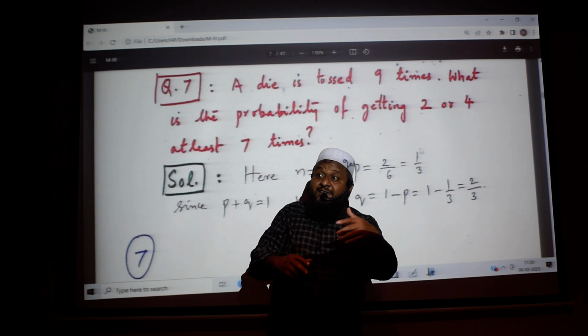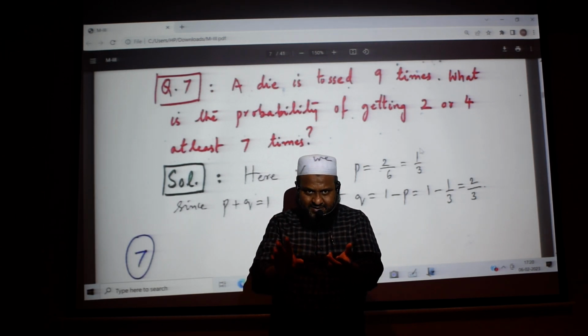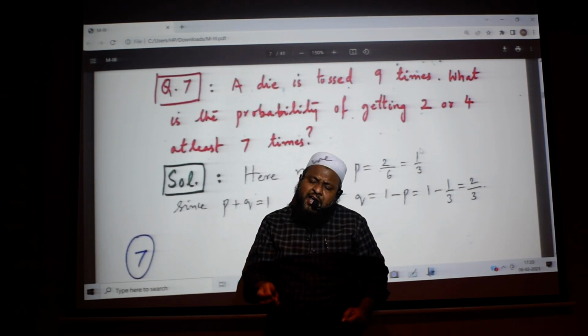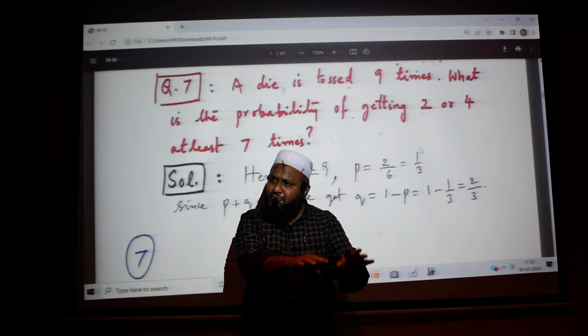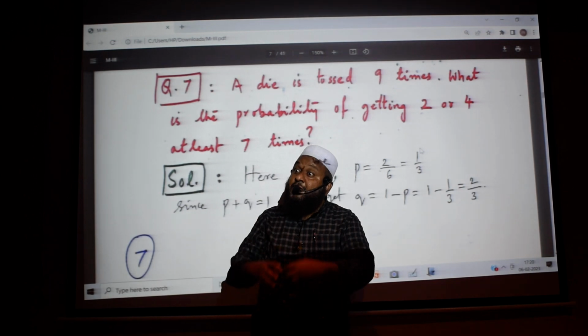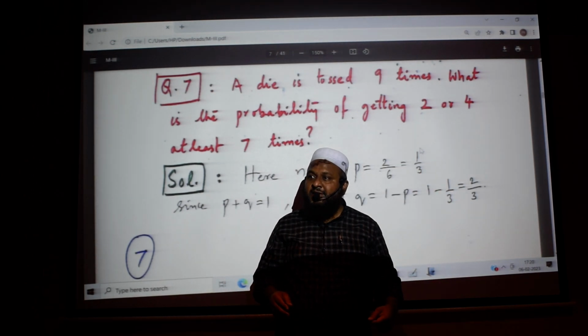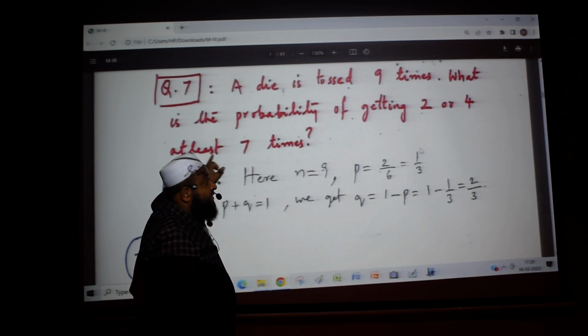What are the values now? That random variable will take either 0, no success, or 1 success, or 2 successes. Suppose every time you are tossing, every time you are getting 2 or 4, like 2, 2, 2, 4, 4, 4, means all are success. So how many maximum successes? 9 successes. But what is asked here? At least 7 times.